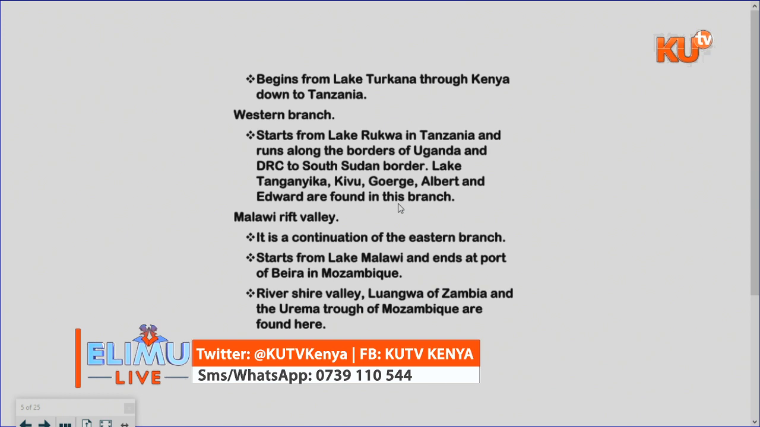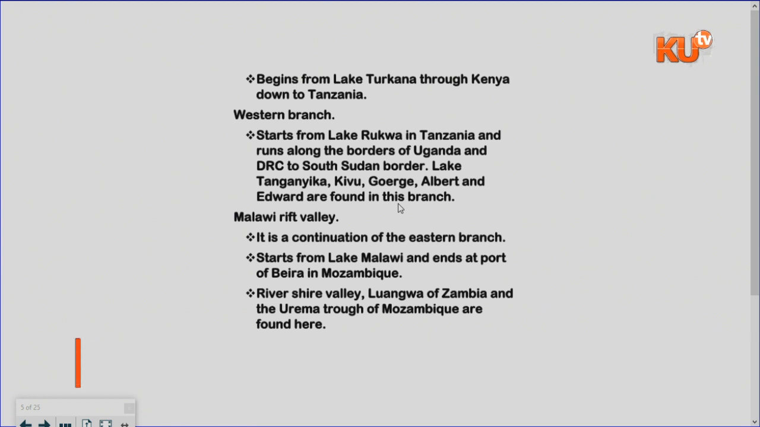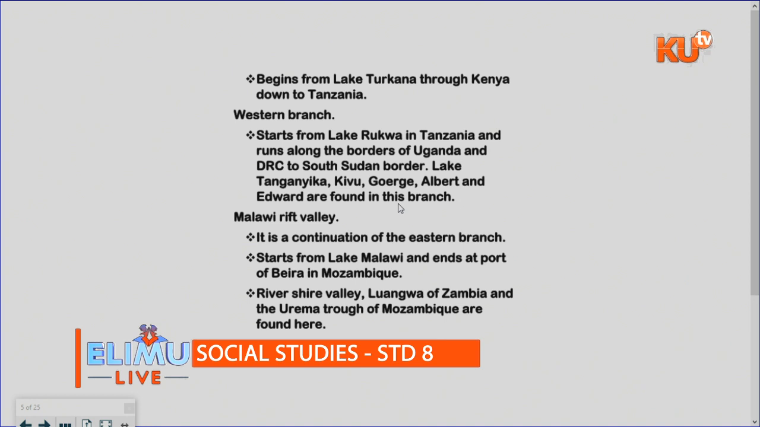Then we have the Malawi Rift Valley. It is a continuation of the eastern branch. It starts from Lake Malawi in Malawi, then it ends at Beira in Mozambique. Then rivers, we have Luangwa in Zambia, we have Urema through Mozambique. All of them are found there.